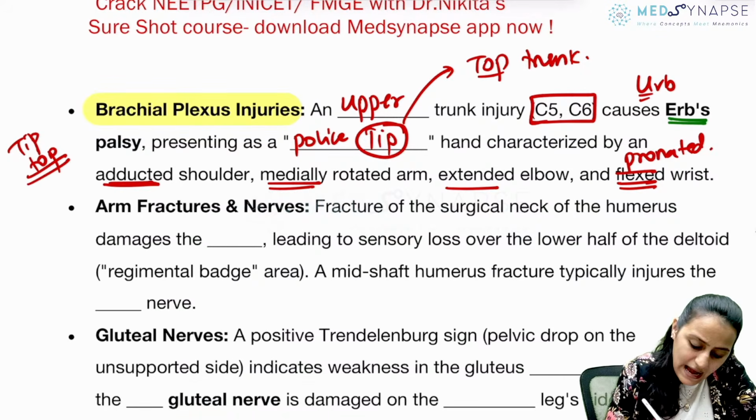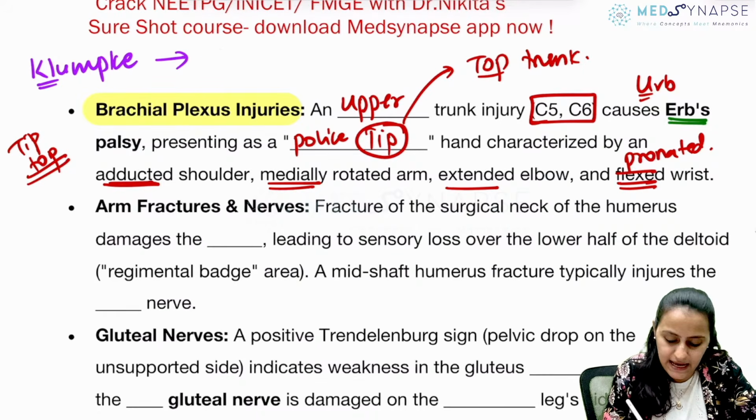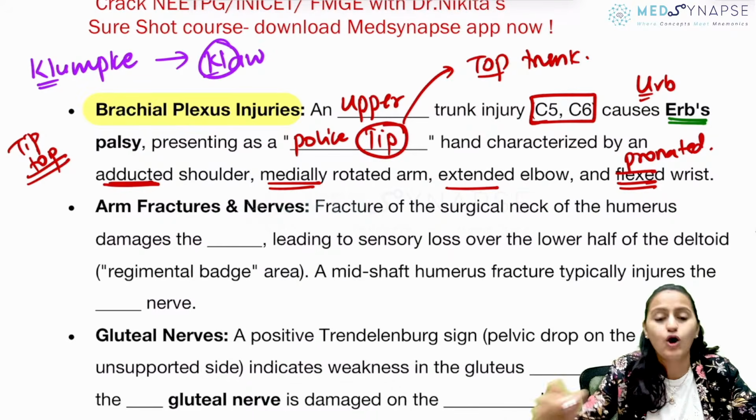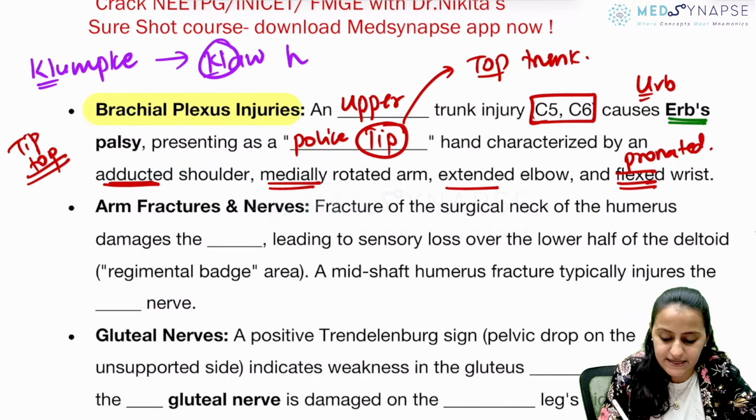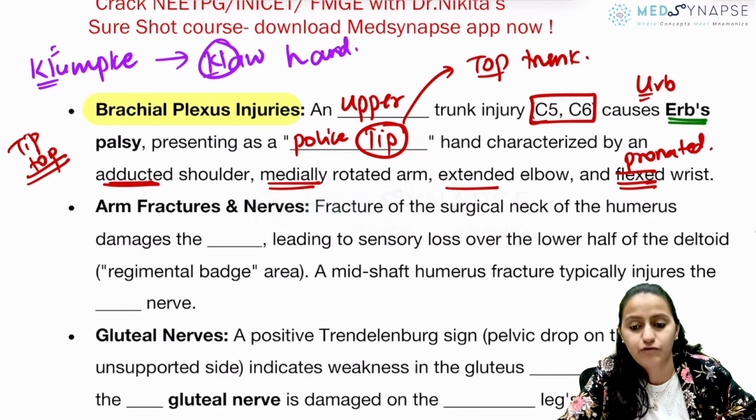While what hand do you see in Klumpke's paralysis? Remember Klumpke's, K L. Remember it as claw hand. Claw hand is seen in Klumpke's palsy. That is the lower trunk involvement.